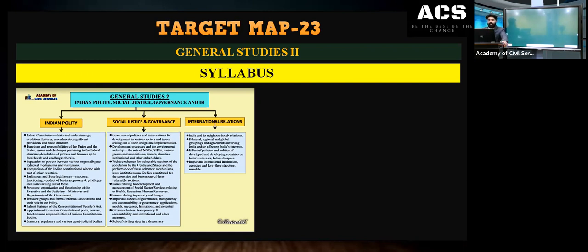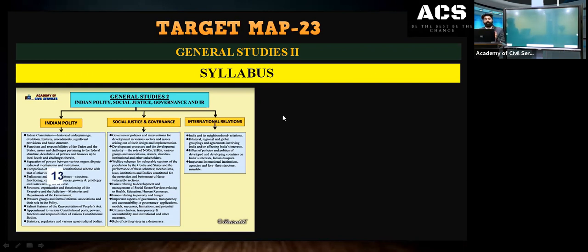Then international relations, which can include the neighbourhood. We know we have the Neighbourhood First policy. Then we have bilateral and multilateral relations. Then we have international groups and organizations of which India is a part and engages with. Then the Indian diaspora is also part of it. These are part of the IR module. So this is the syllabus.